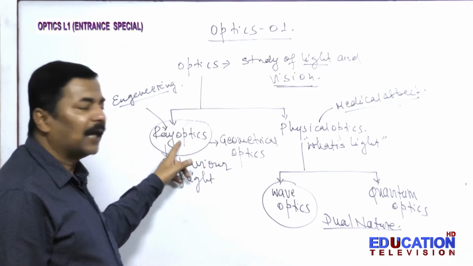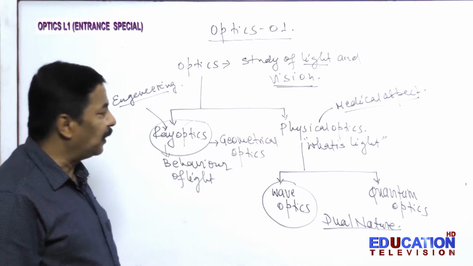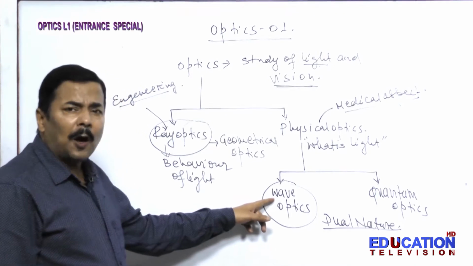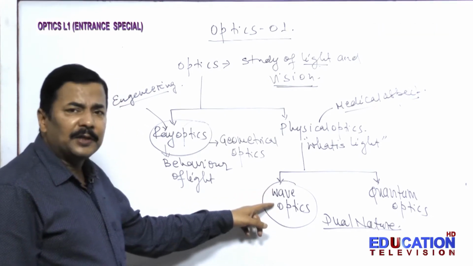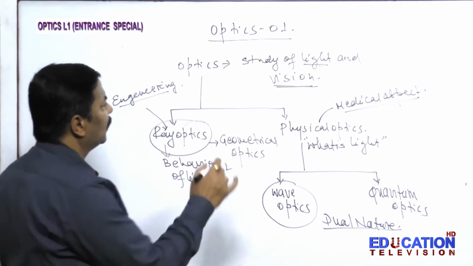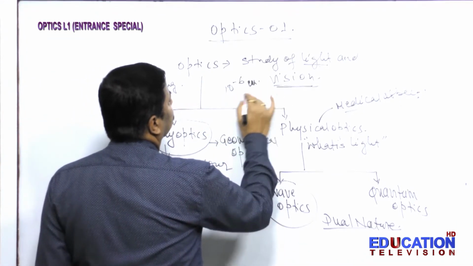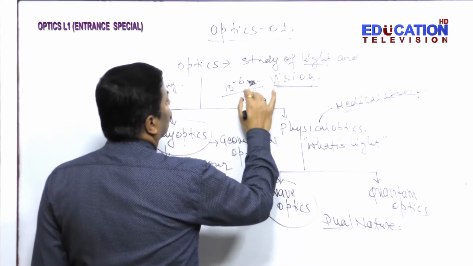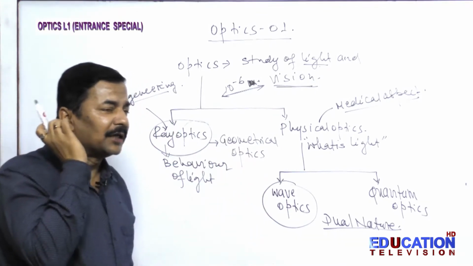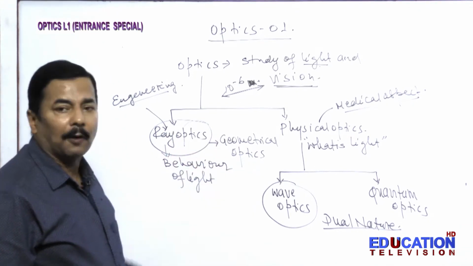The dimension of the object is much larger than the wavelength of light, whereas in wave optics the dimension of the obstacle or object is comparable to the wavelength of light. The average wavelength of light comes in the region of 10 to the power minus 6 meter. This is the average wavelength of light that we will study in more detail in diffraction. So this is the basic difference between ray optics and wave optics.